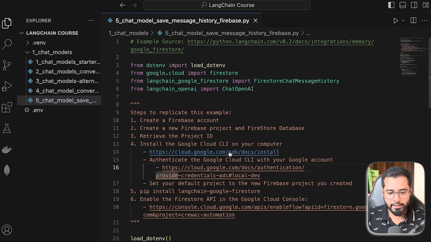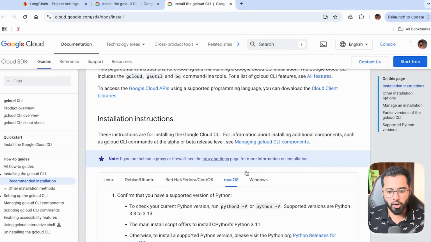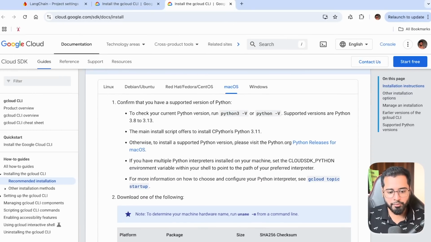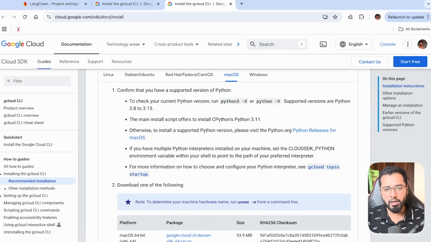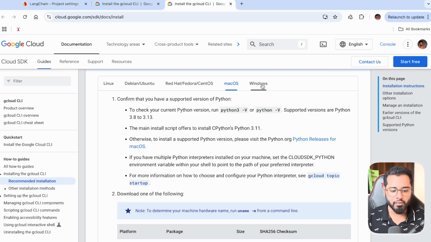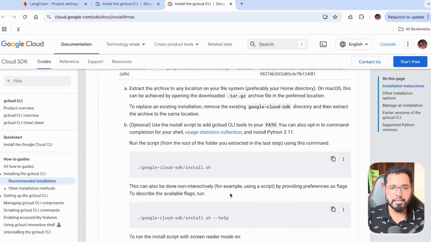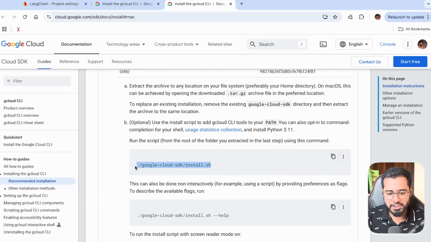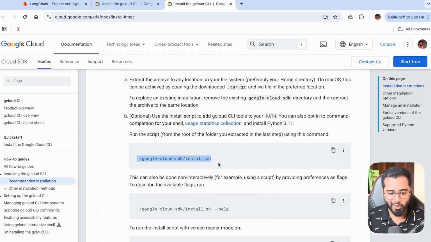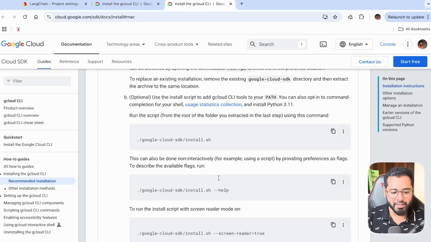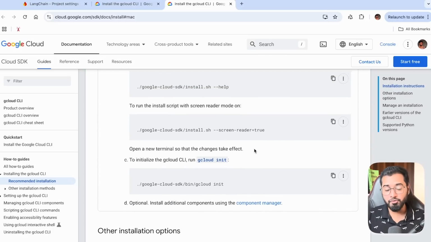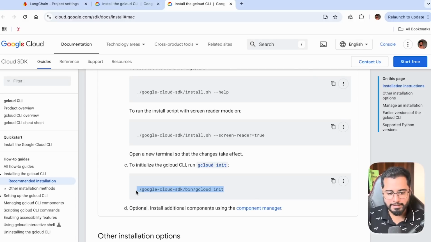Just click on this particular link right here, scroll all the way down. If you're a Mac user, just download the right package based on your operating system. The same for Windows as well. And then wherever this particular package is installed, probably it is going to be in the downloads folder. So just go to that particular path in your terminal and run this particular command. The same thing for Windows as well. All the instructions are easily laid out here. You just need to follow it, right? And finally, initialize the CLI by running this last command. And that is it for this step.